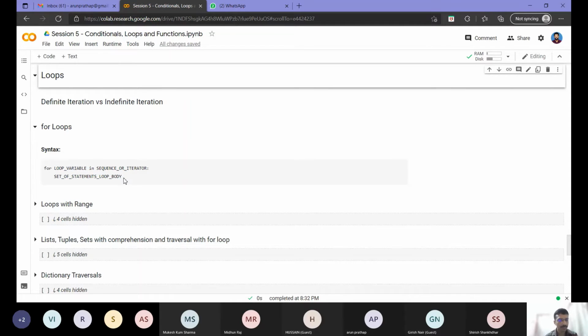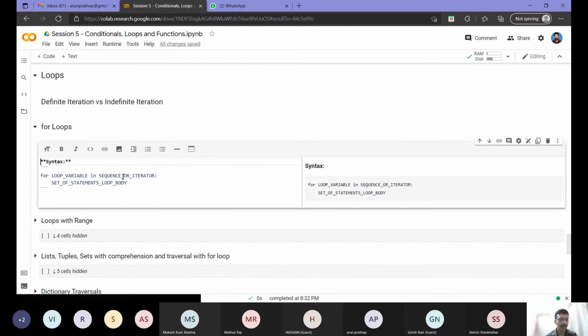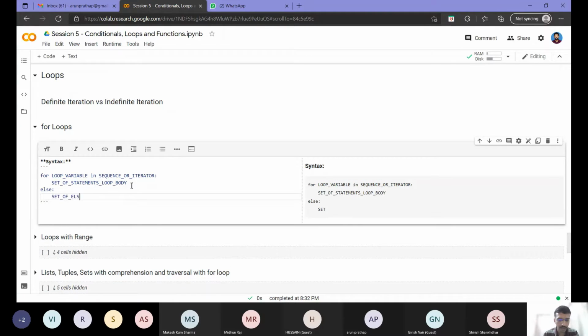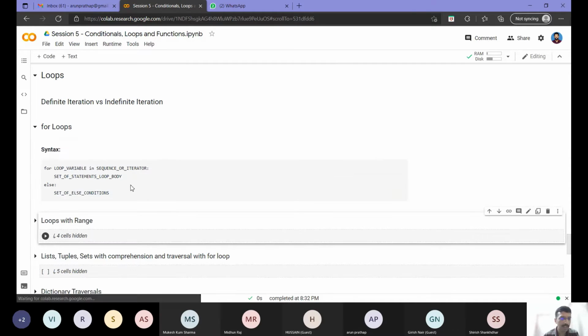Now one more thing you can see here is that I can add an else here as well, and I can have a set of else statements. So this is also a valid thing in Python. What happens here is it will execute the for loop.